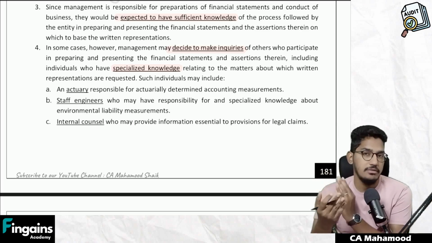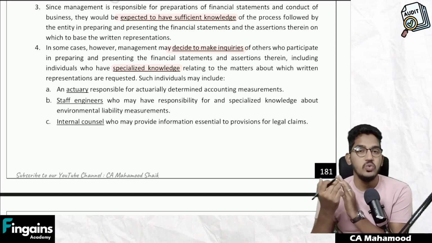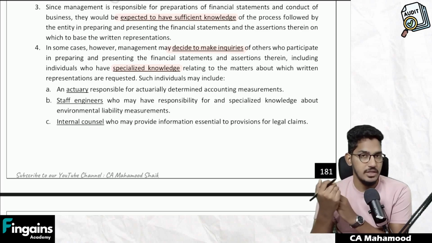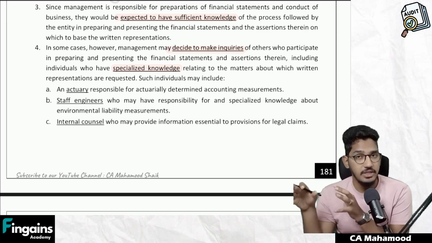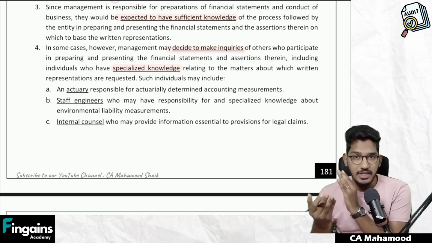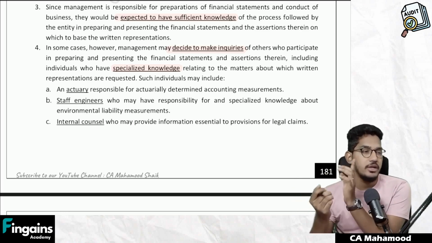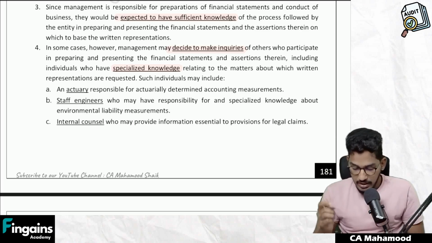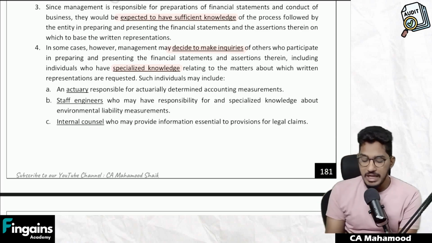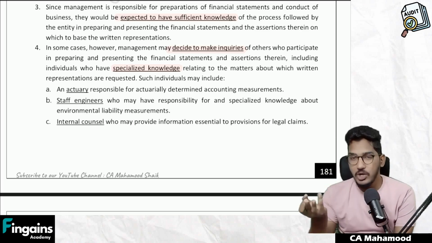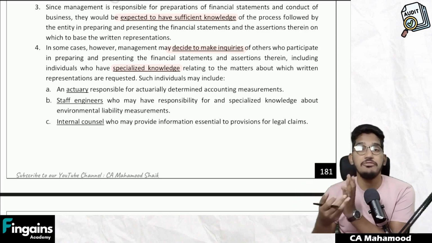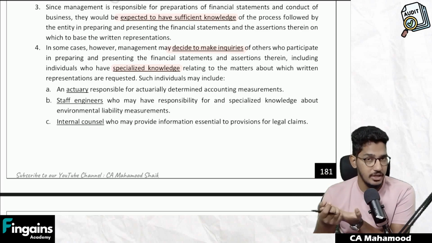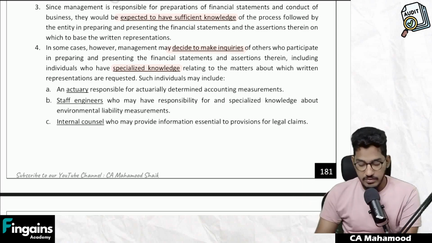If the management doesn't have the required information, they go to the concerned person in the organization, do the inquiries, or they might go to the person who will have that specialized knowledge, get the required information, then provide written representations to the auditor. For example, who are the people with whom management can go and inquire? Who will be the people with specialized knowledge, who will give the information to the management so that they can provide it in representation? Some examples are given here.